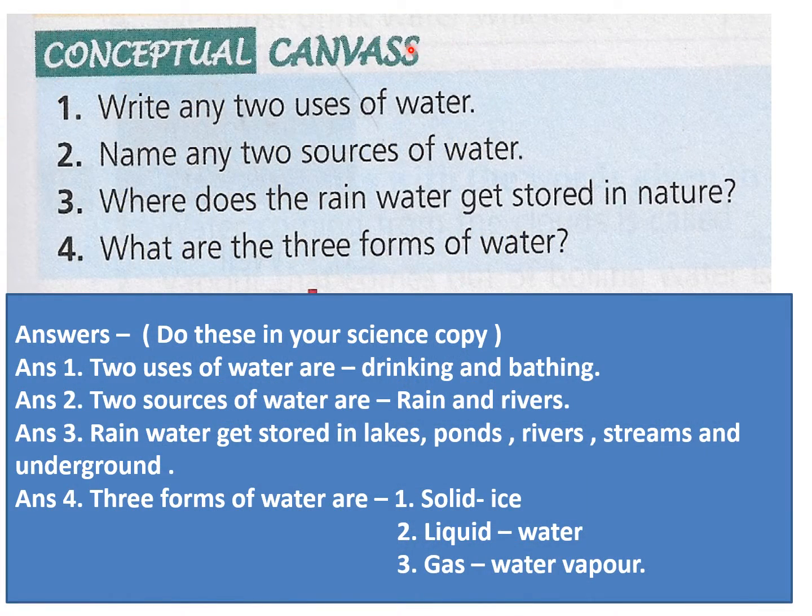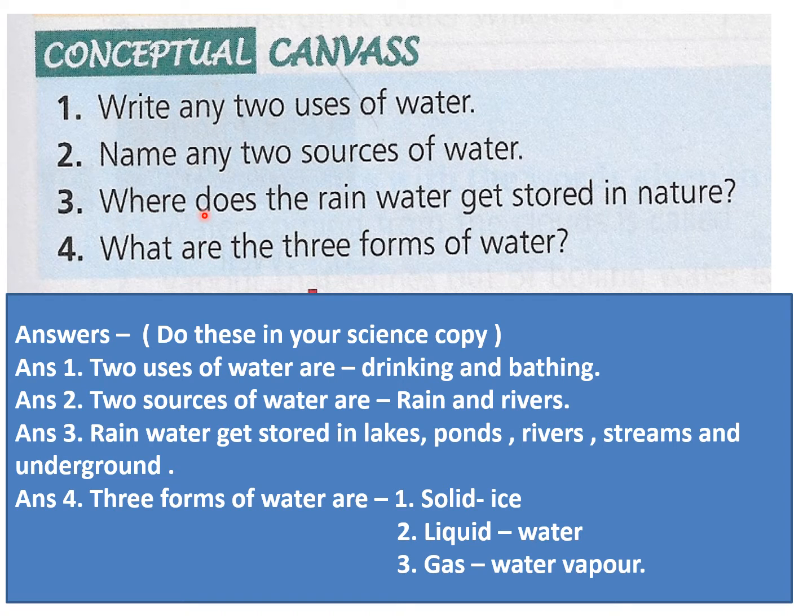Now, this is the conceptual canvas given on this page in your book after the forms of water. You will do this in your science copies. Question number 1, write any two uses of water. The answer is two uses of water are drinking and bathing. Then name any two sources of water. Two sources of water are rain and rivers.